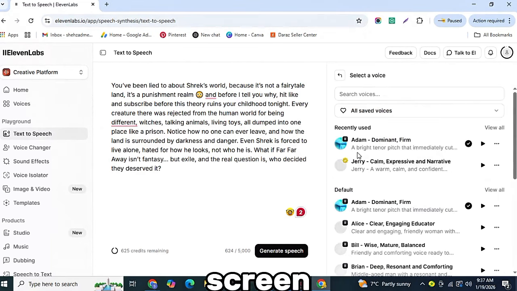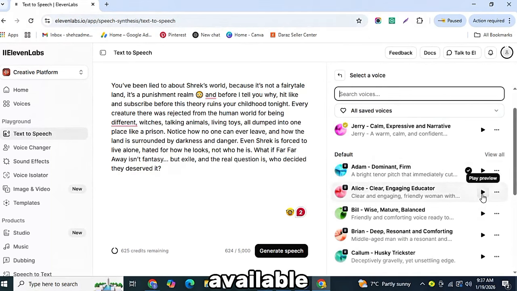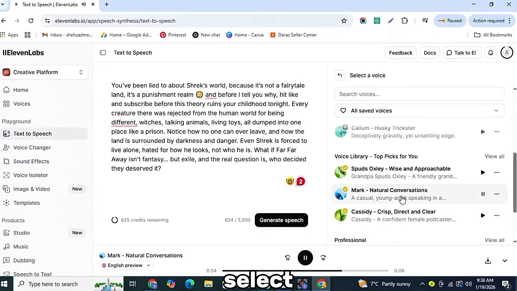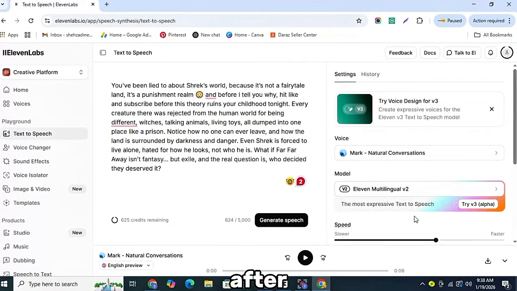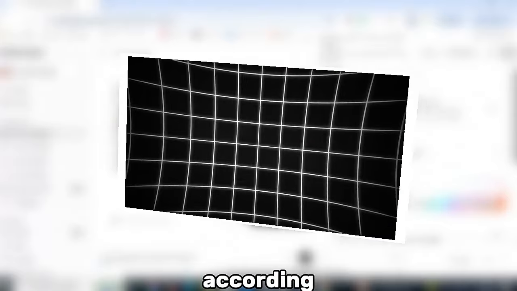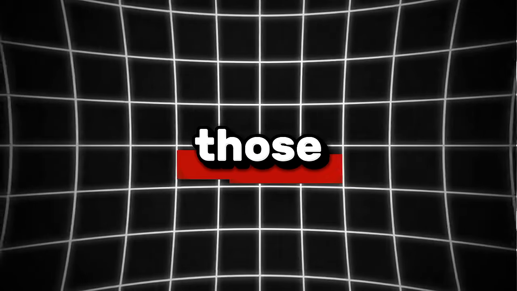On the right side of the screen, you will see a library of available AI voices. You can listen to samples of each voice first and then select the one you prefer. After choosing your voice, click the Generate button. Your AI voiceover will be created. To download it, simply click the Download button and the audio file will be saved directly to your device with one click.